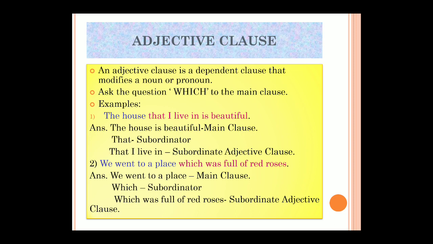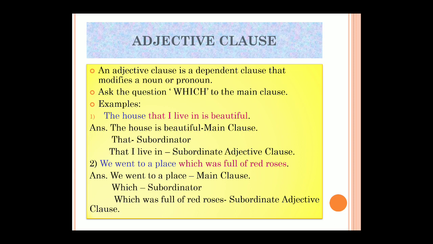Okay, so the house is beautiful. House is beautiful is giving a complete sense. So I have taken the first half and the last half. Here again, one finite verb I have used and one I have kept for the subordinating clause. Now that is a subordinator. So from that till in, because is beautiful I have already used for the main clause, that I live in is my subordinating adjective clause. Which is my finite verb? Live is my finite verb. So one I had kept for the subordinating clause and one for the main clause.